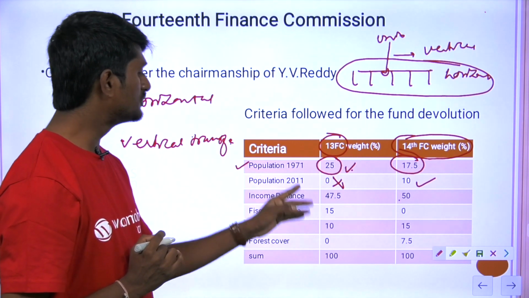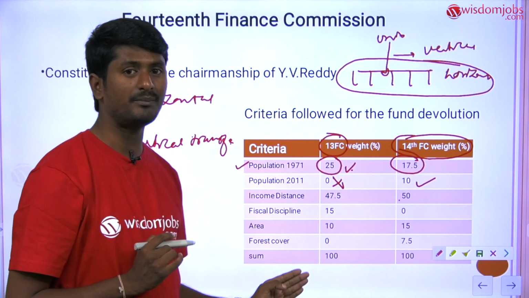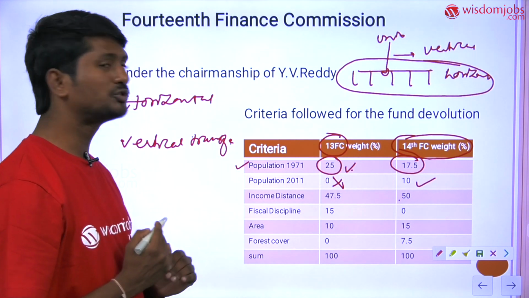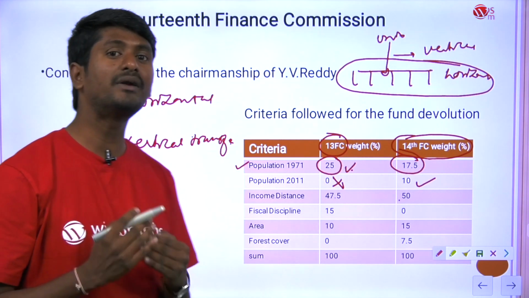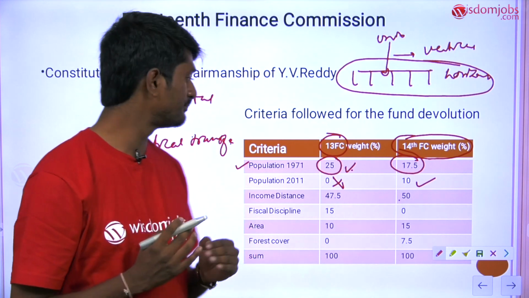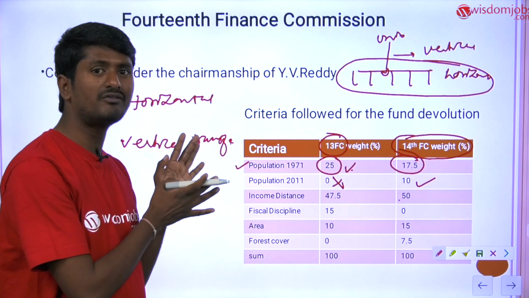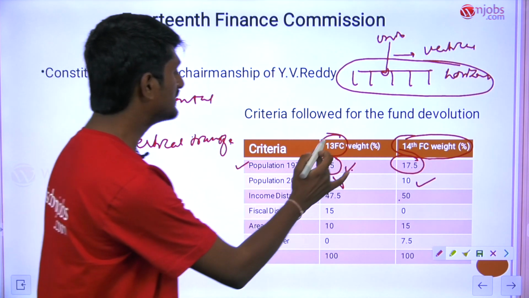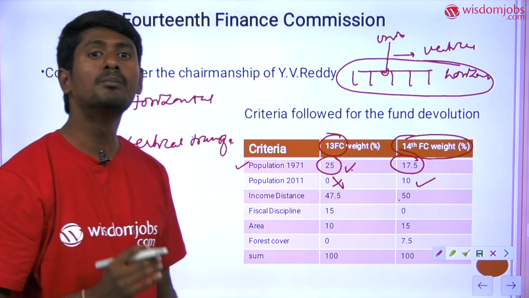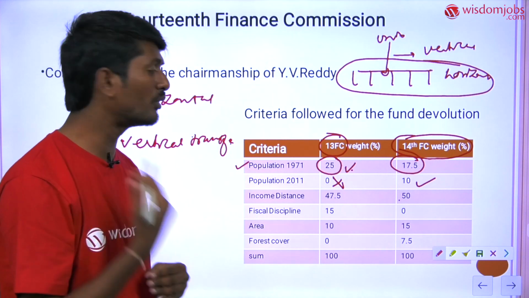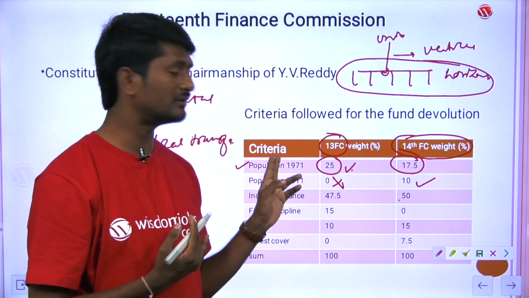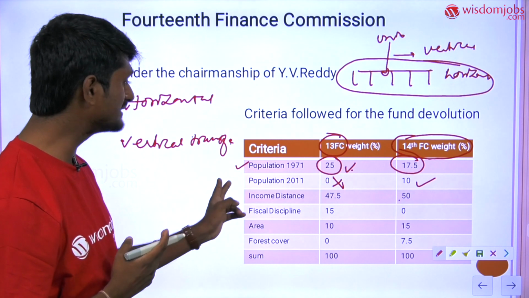Fiscal discipline. These are the different parameters on the basis of which the funds were recommended to be transferred from union to the states. You understand? It means if the Finance Commission follows the criteria, the states which have more population would get more funds. For example, take Uttar Pradesh.